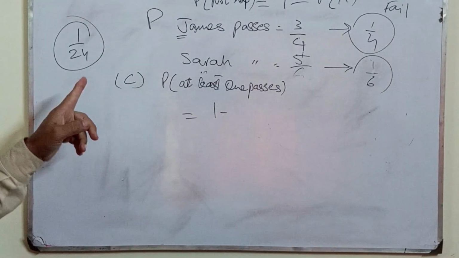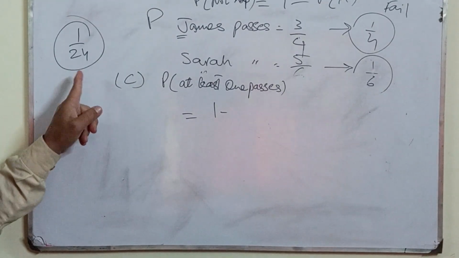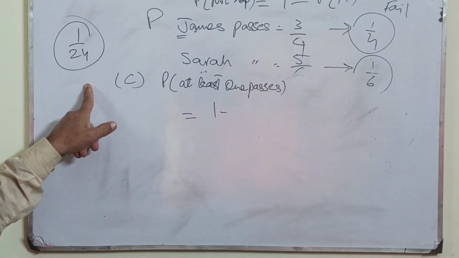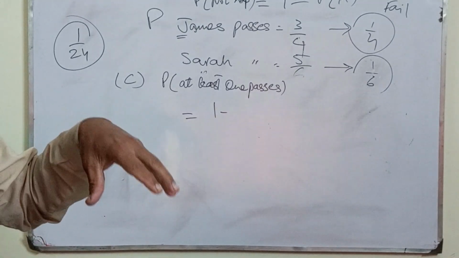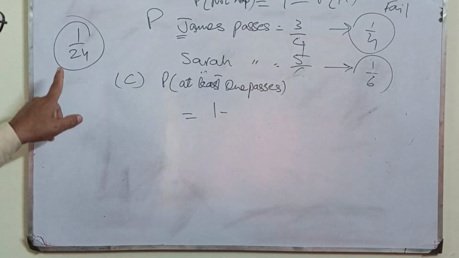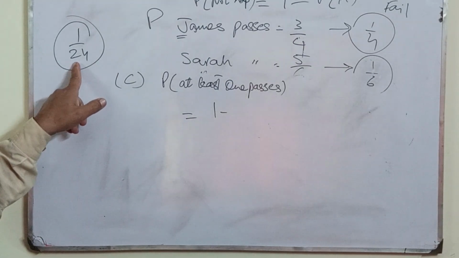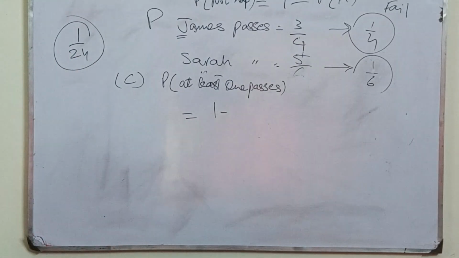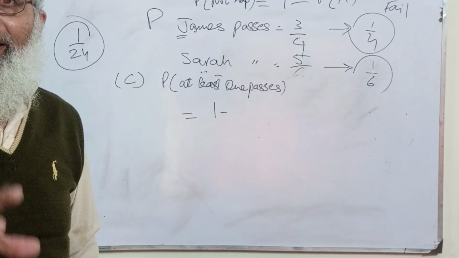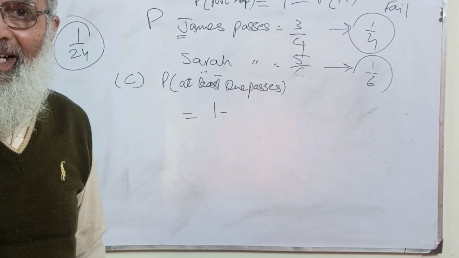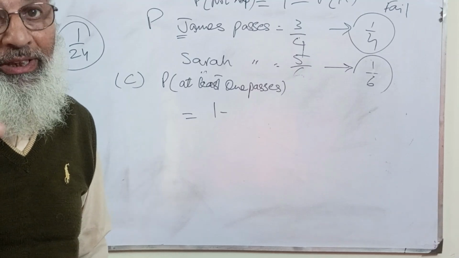What was the probability that both will fail, or will not pass? The emphasis is on the word not. The not pass probability was 1 by 24, and if I say either one will pass, again there are two nots in this.